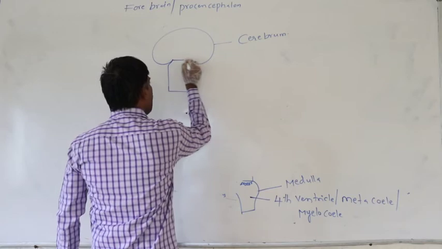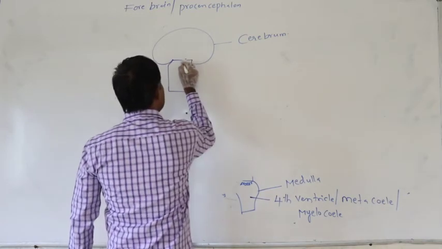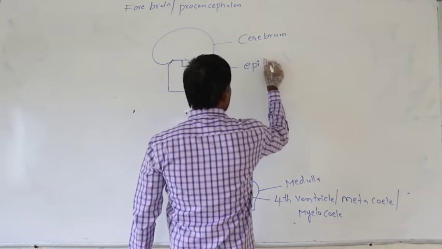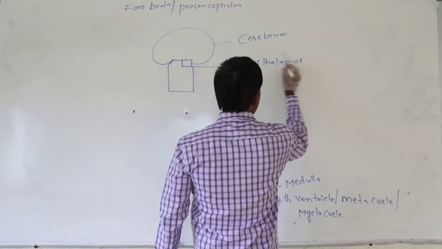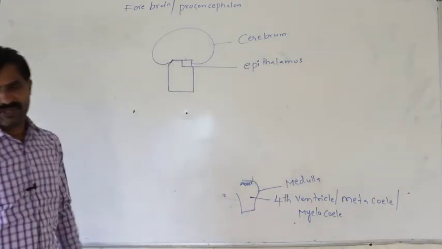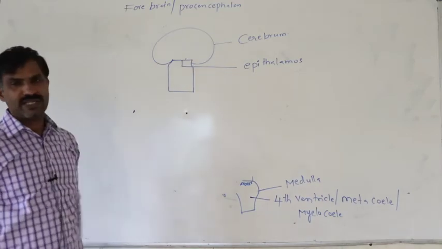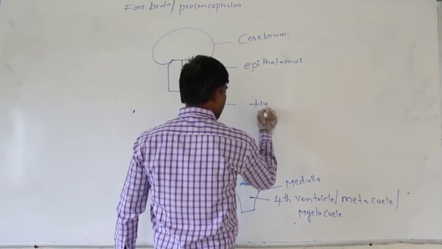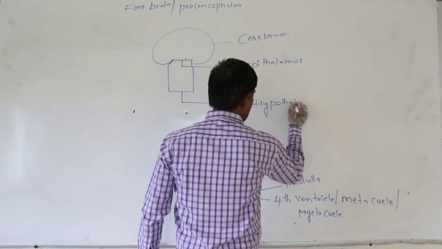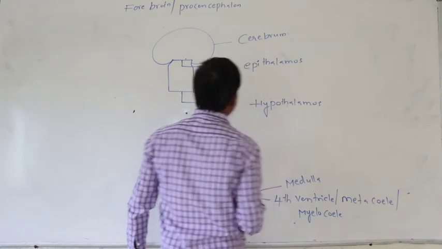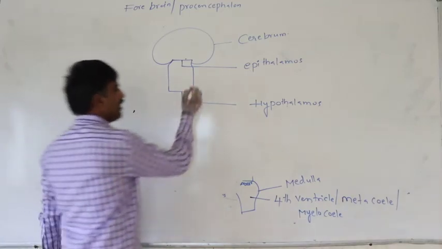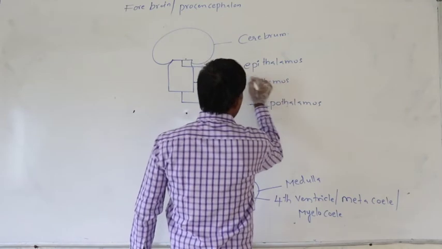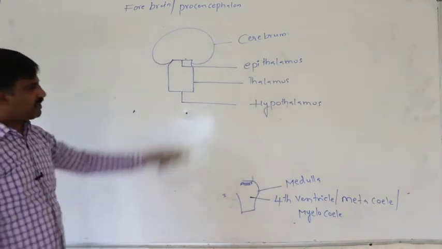Again, in the diencephalon, this is the epithalamus, the roof of the diencephalon. The floor is the hypothalamus. The lateral walls are the thalamus.